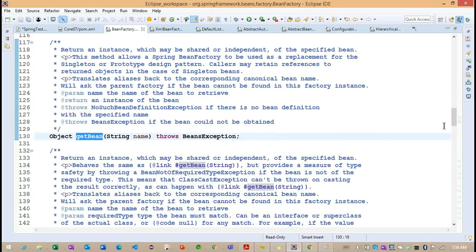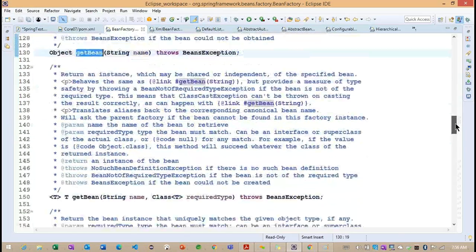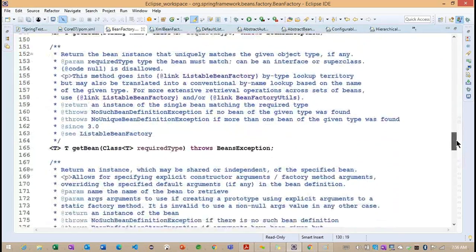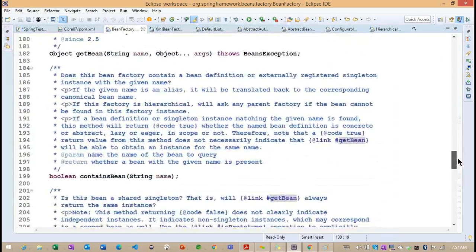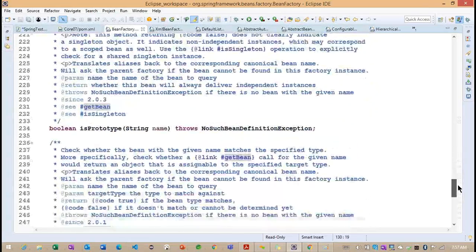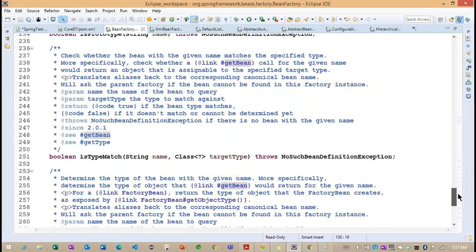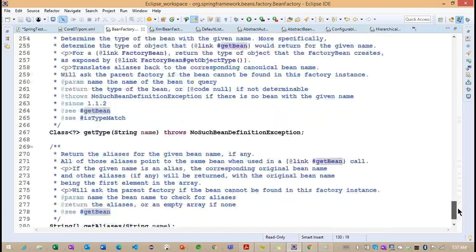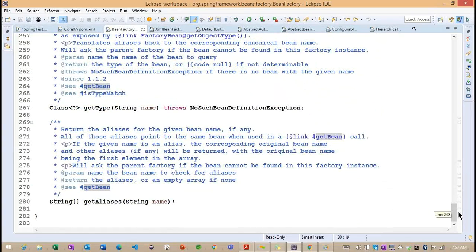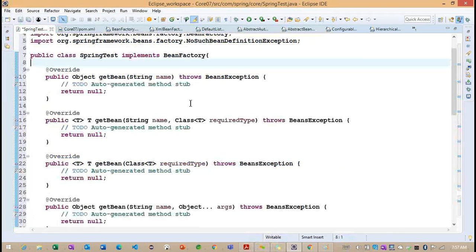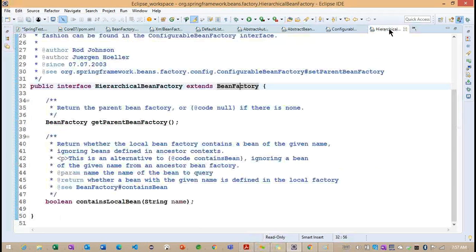So what information did we get? Now you can see the getBean method, containsBean method, isSingleton method, isPrototype method, isTypeMatch, getType, getAliases. All the methods we have seen inside this particular class called SpringTest.